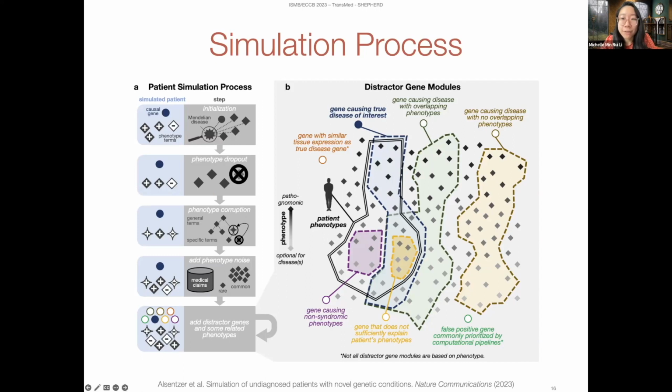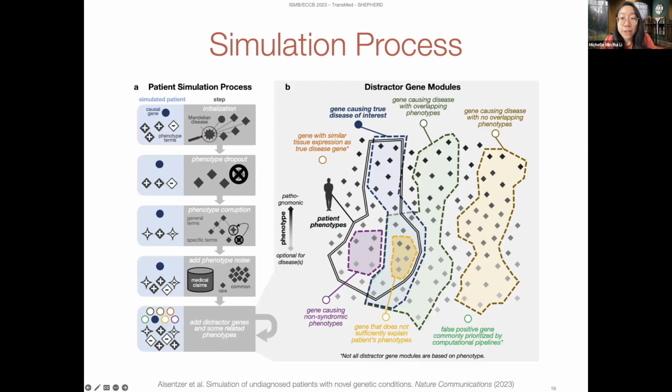Ultimately, we want each patient to have the following information: a disease name, the gene causing the disease, a list of phenotypes, and a list of candidate genes that could be responsible for the patient's disease. To briefly explain our simulation process, we first pick a disease that we're interested in and take its phenotype terms and causal gene. We next perform phenotype dropout to simulate potential incompleteness of data, and phenotype corruption to simulate the use of more general terms rather than a specific phenotype term. We add more phenotypic noise, and we add distractor genes and related phenotypes.